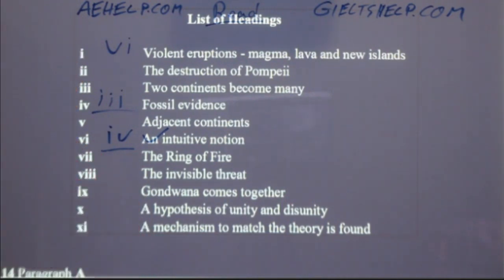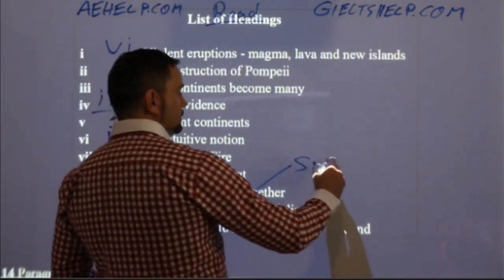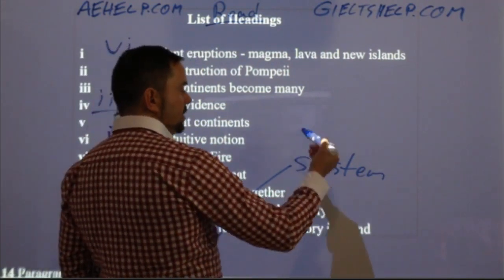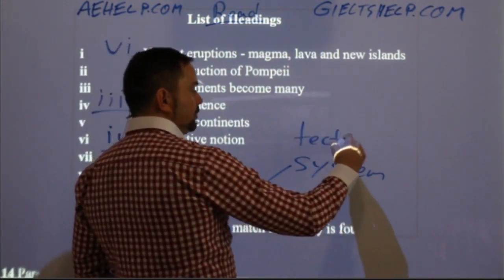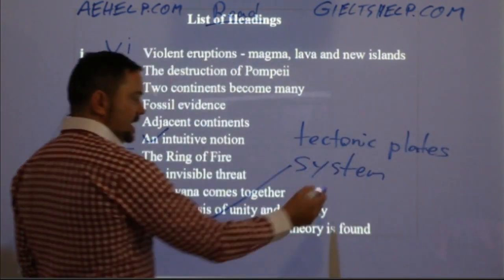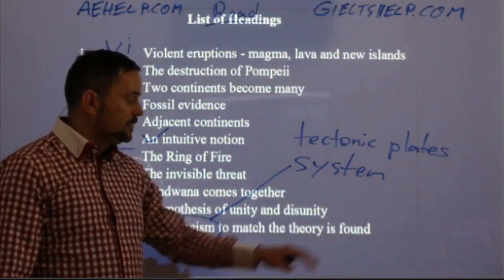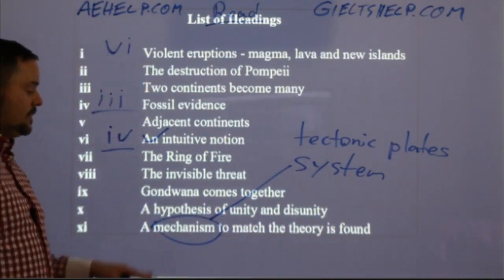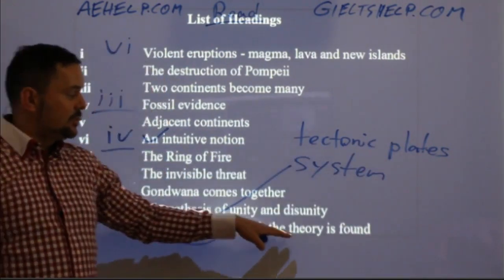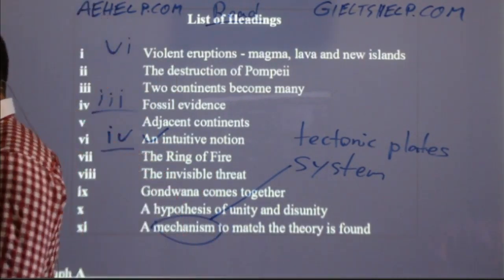Yeah, the mechanism itself, right? The mechanism, meaning the system, okay? Remember when I paraphrased that? I said system. So the system here is the tectonic plates, or tectonic movement is the system. So tectonic plates movement matches the theory of continental drift, right? That would be another way to say that. Tectonic plates theory matches the continental drift theory. Okay, very nice. Good job.